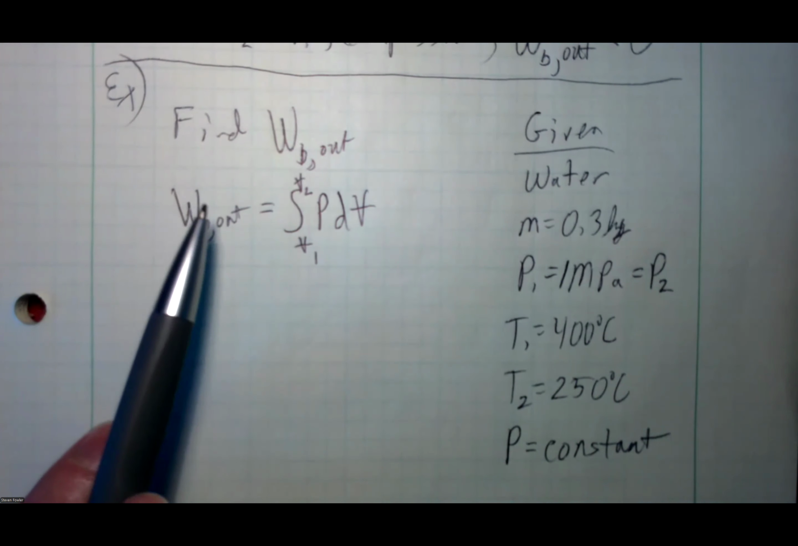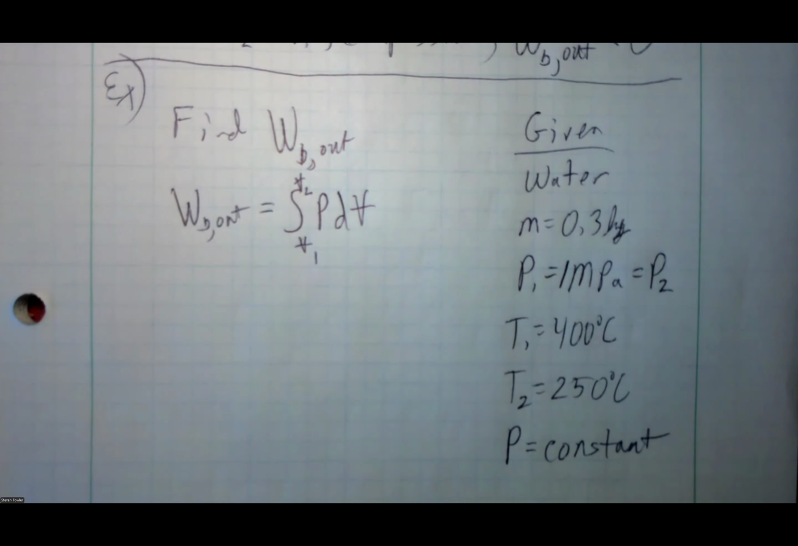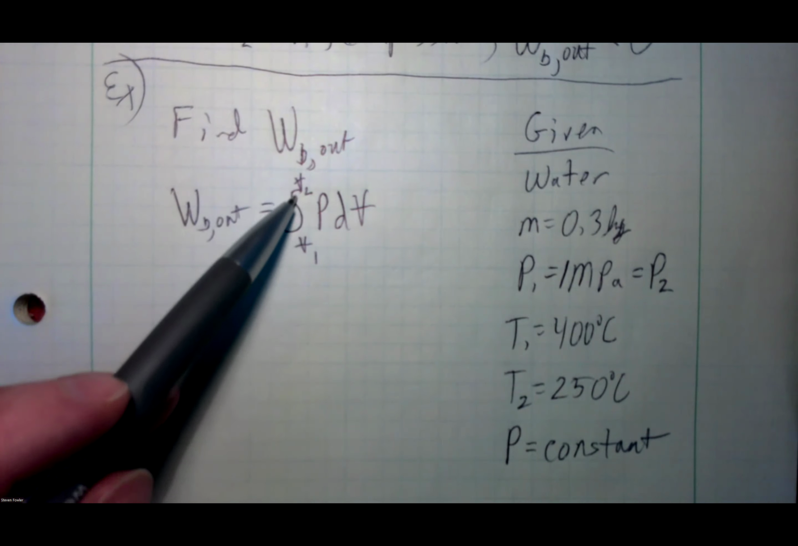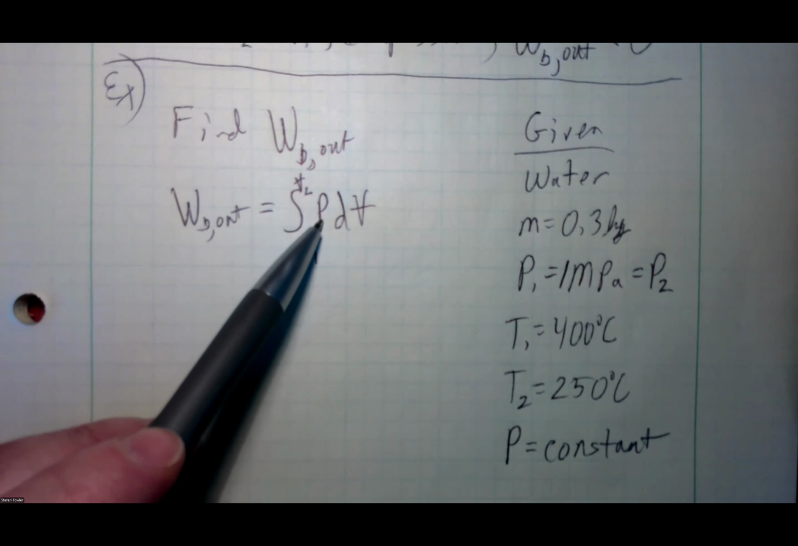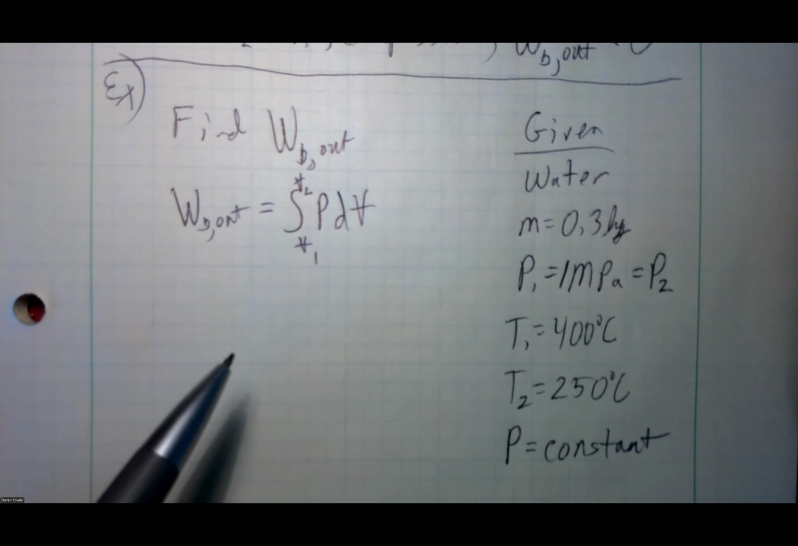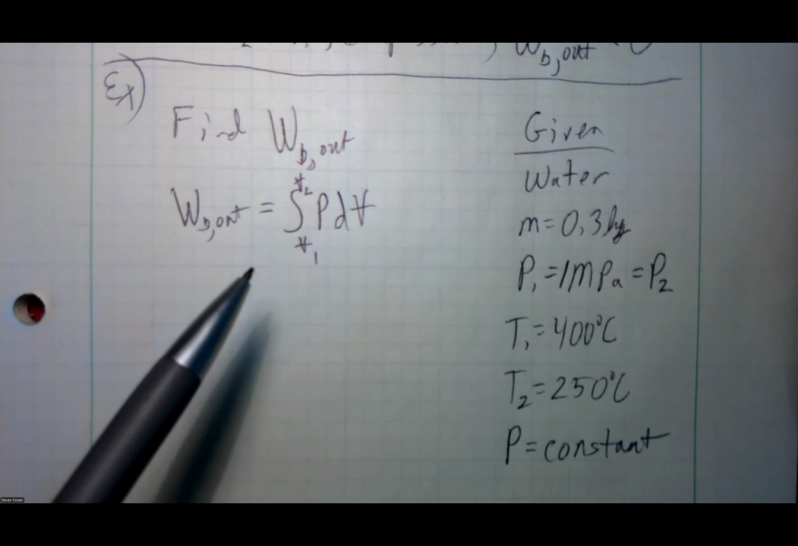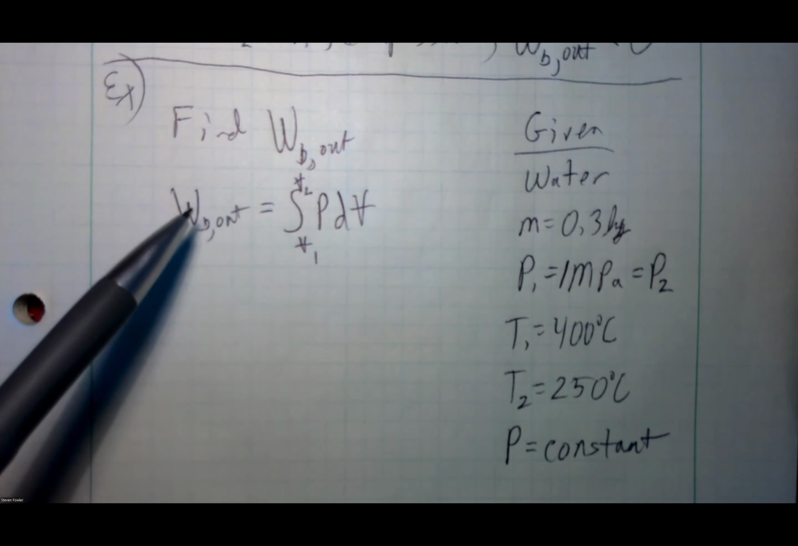Right? So by definition, the boundary work is equal to the integral of pressure with respect to volume. Now there's two pieces to this. I've got to know the limits. I need to know the initial and final volume. Those are unknowns. Then I also need to know how pressure changes as a function of volume. That's an unknown. So I've got three unknowns here plus the boundary work.